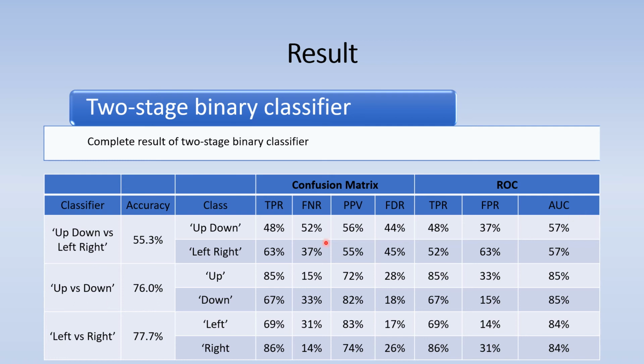The AUC of the first stage binary classifier is 57% only, which means the quality of this classifier is low as the accuracy is low also. However, both of the second stage binary classifiers, up versus down and left versus right, have 76% and 77.7% accuracy respectively, with high AUC values at 85% and 84% respectively. This means the second binary classifier can correctly predict the arm movement by visualization.